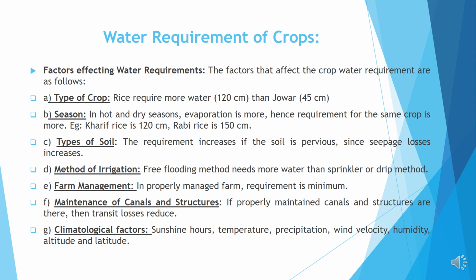Maintenance of canals and structures. If properly maintained canals and structures are there, then transit losses reduce. Climatological factors. Sunshine hours, temperature, precipitation, wind velocity, humidity, altitude, and latitude.